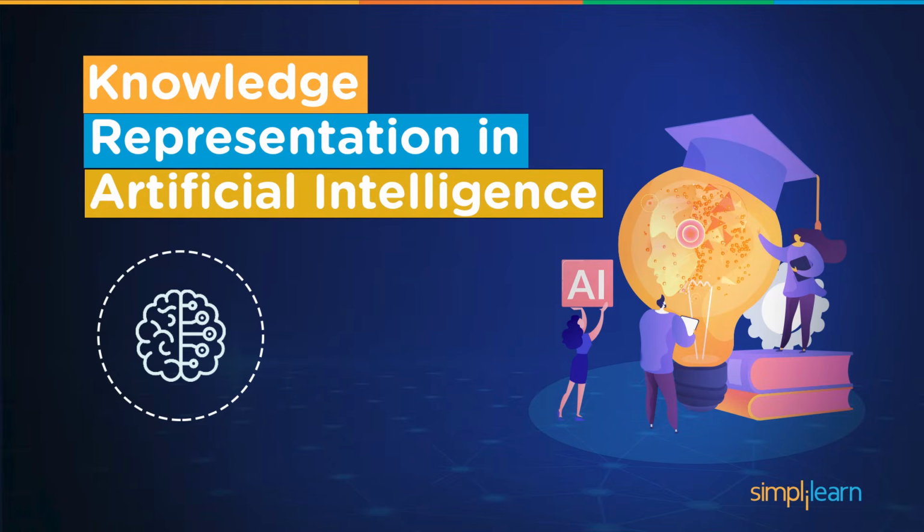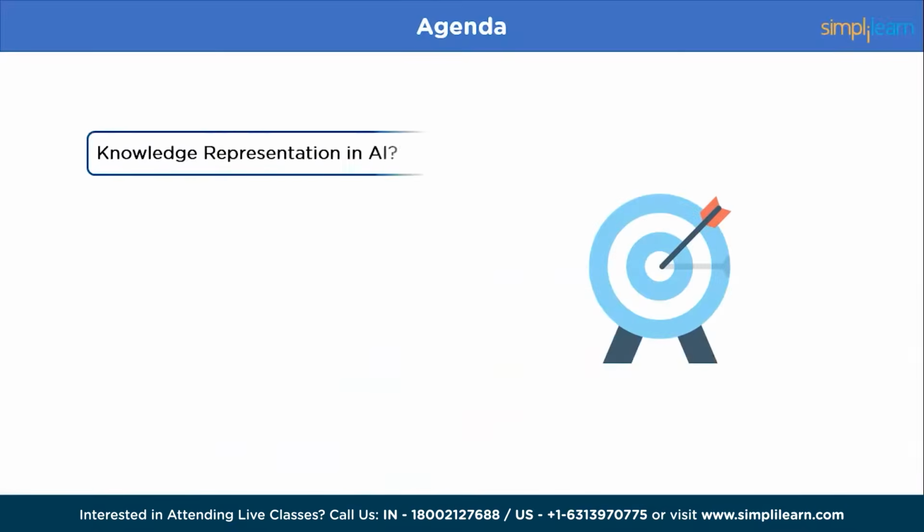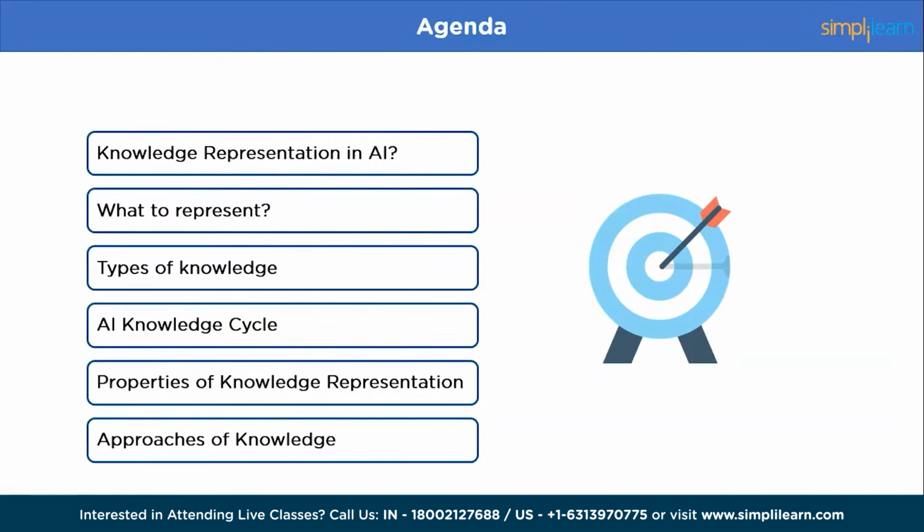Today we are here with an interesting video on knowledge representation in AI. Without any further delay, let's have a look at the agenda. First, we'll start with what is knowledge representation. Next, what kind of knowledge to represent in AI. Advancing, we will understand the types of knowledge. Moving ahead, let's have a look at the AI knowledge cycle, and then the properties, and finally the approaches of knowledge representation.